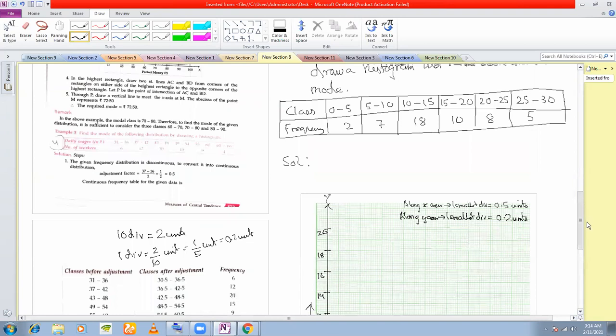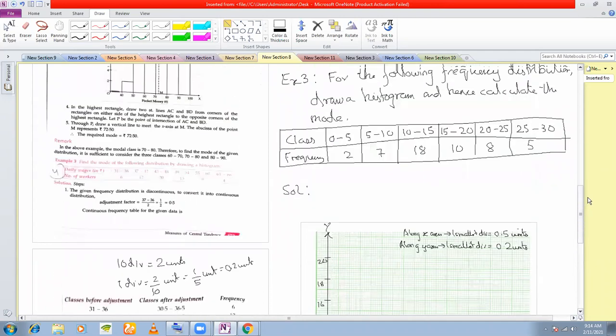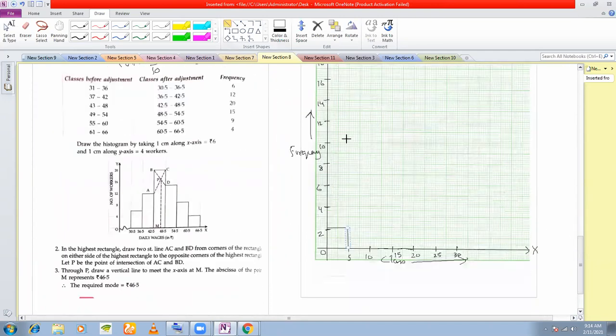Now we shall draw the histogram. 0 to 5, you have 2. So what you do here is you draw the rectangle. 0 to 5. You draw your rectangle here. This should be a 0 to 5. This rectangle here. The next one is 5 to 10, frequency is 7. Here it is. Okay, so this is here another rectangle. The first rectangle is a little crooked.